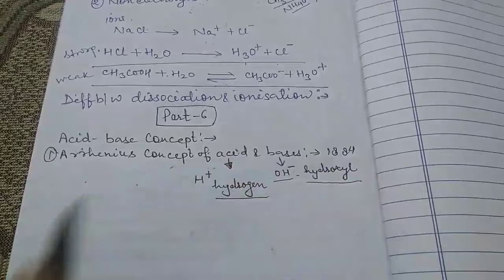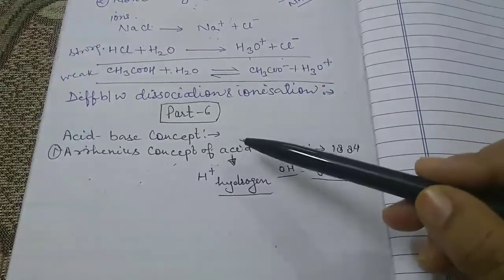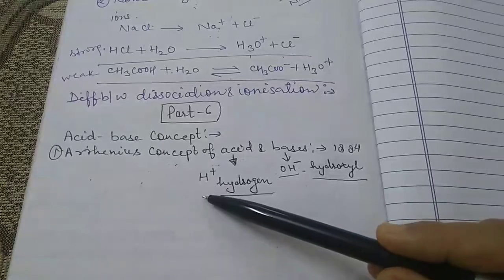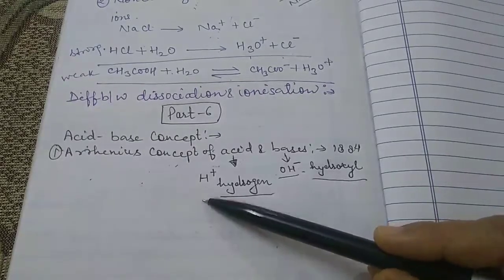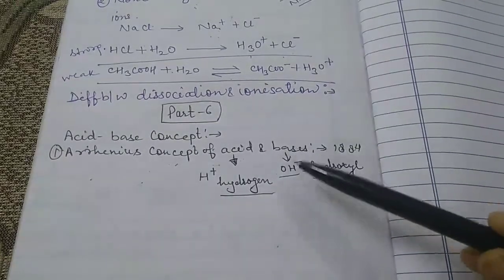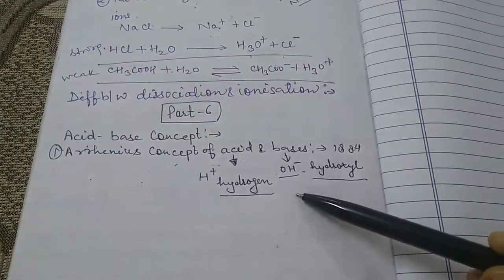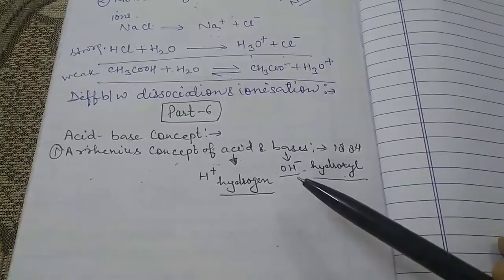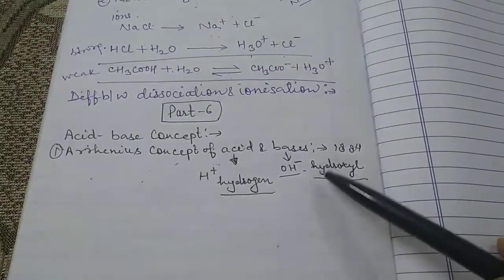Now it is clear that when acids react with water, they dissociate to give hydrogen ion, that is H plus ion, and when bases react with water, they dissociate and give us hydroxyl ion, which is known as OH minus.